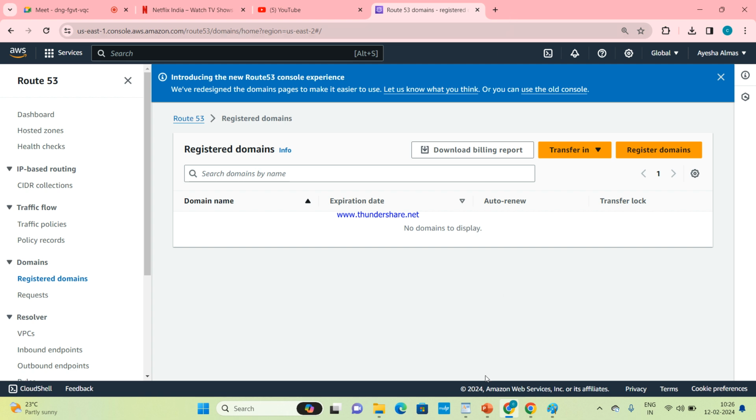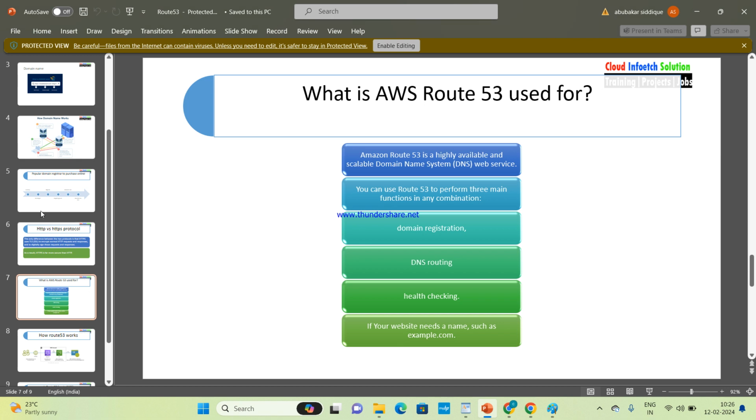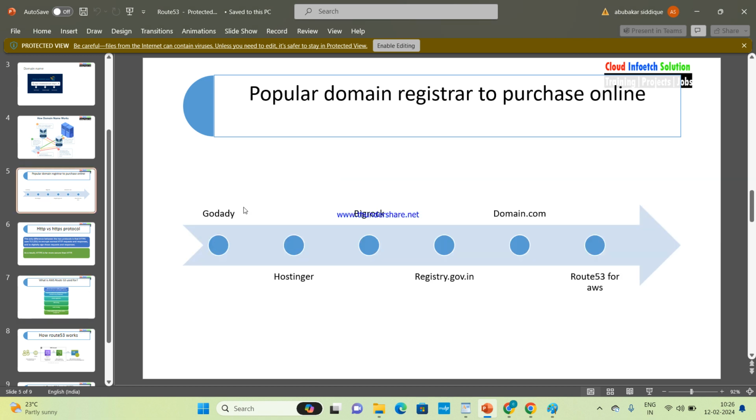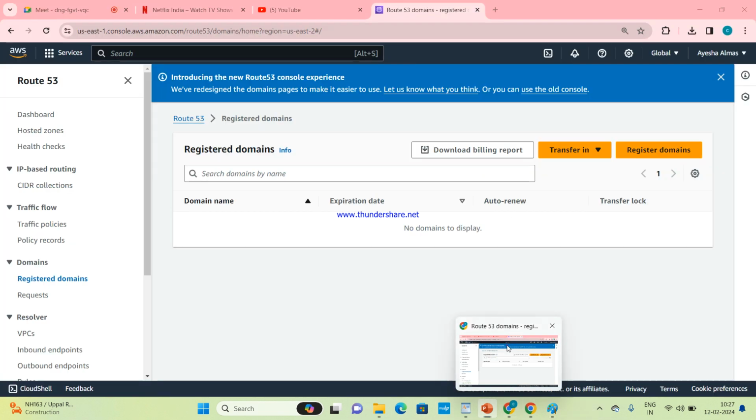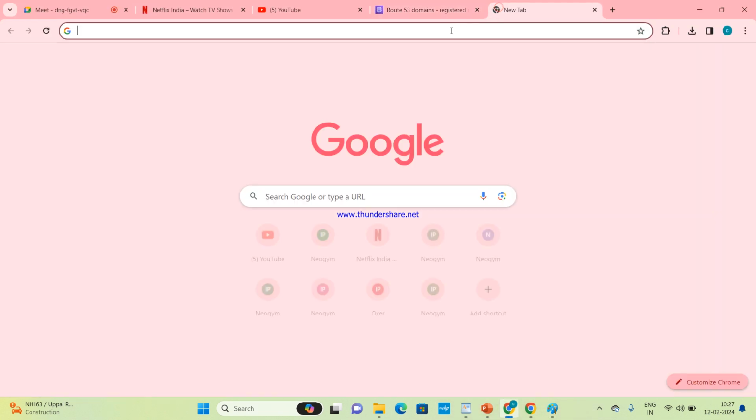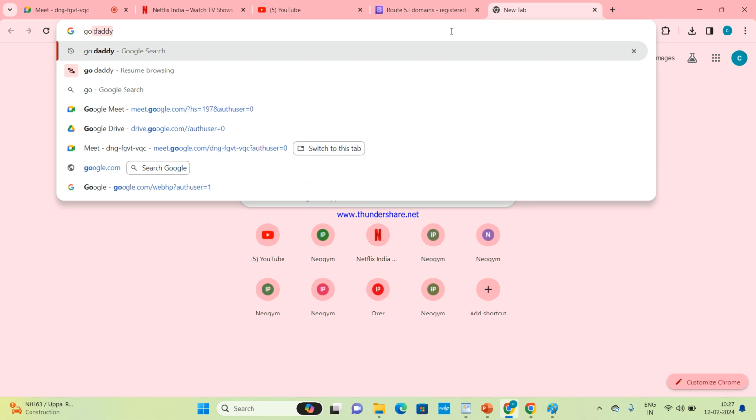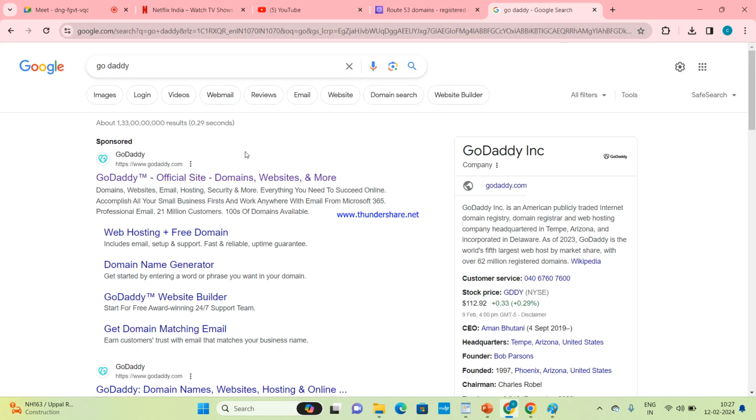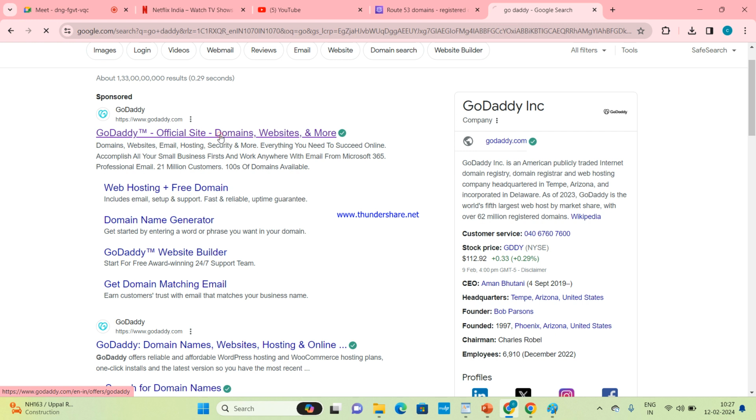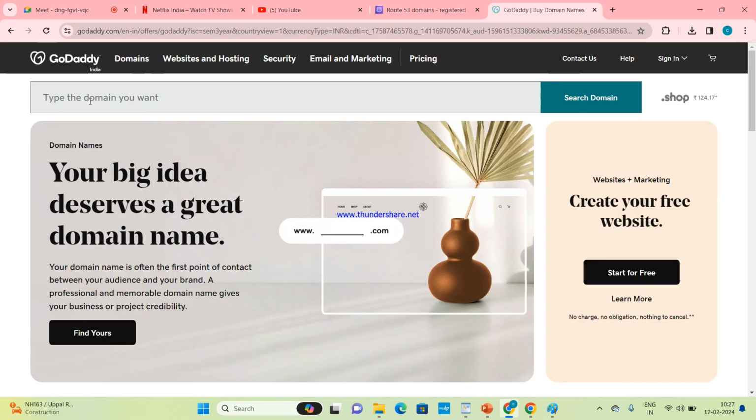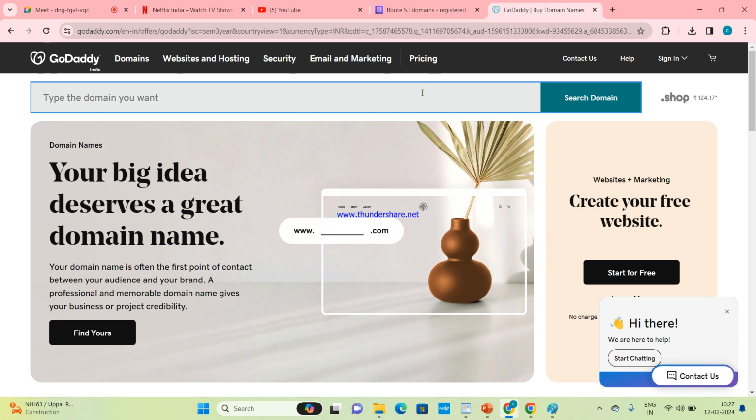Clear, everyone? We have also seen the different domain registrars here. What are they? GoDaddy, Hostinger, right? Let's check in GoDaddy. Here you can type the domain you want and search for the domain name. If it's not there in Route 53, you can search here.